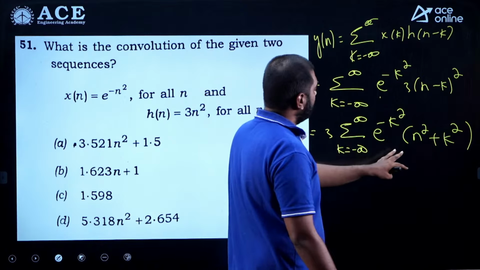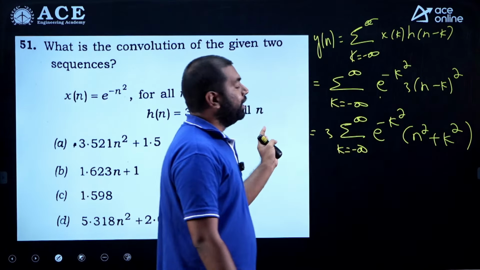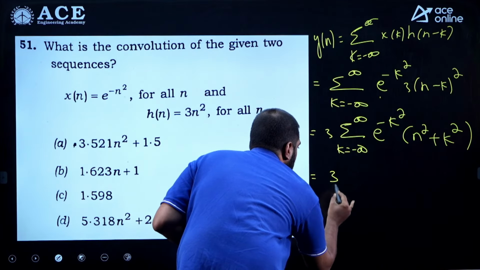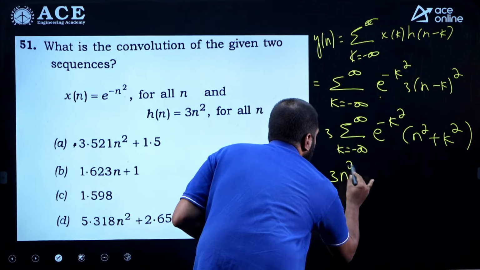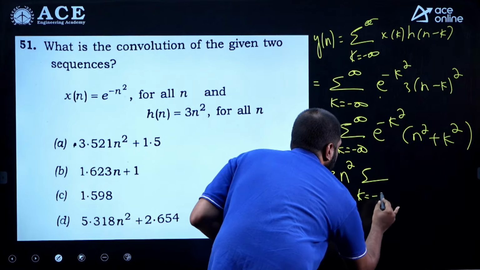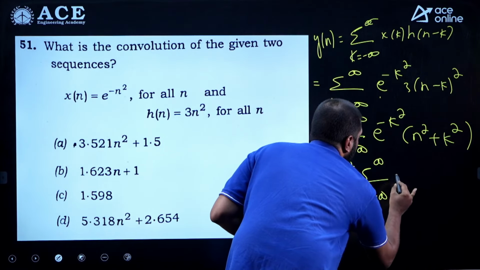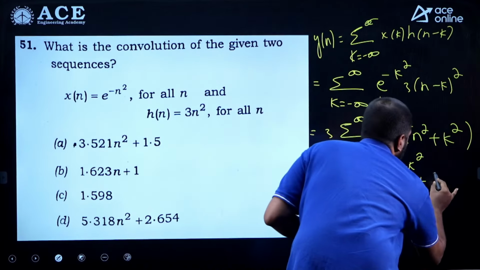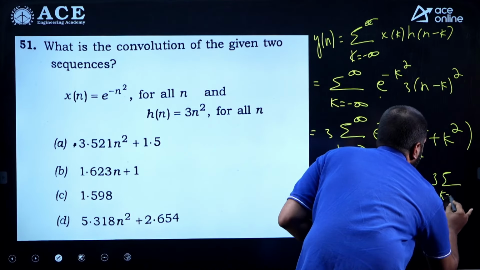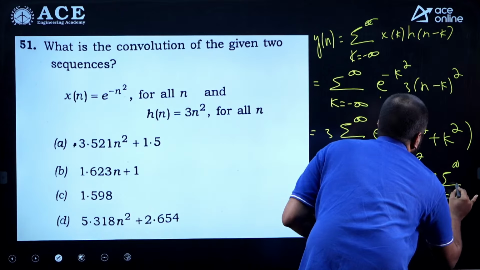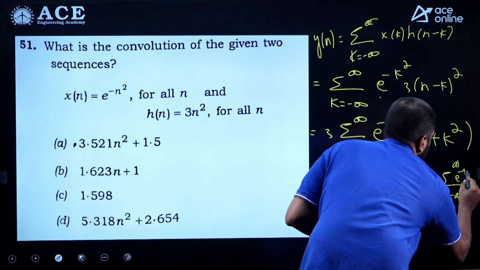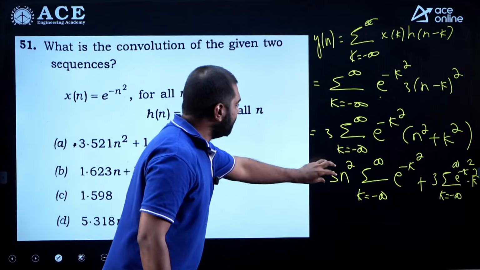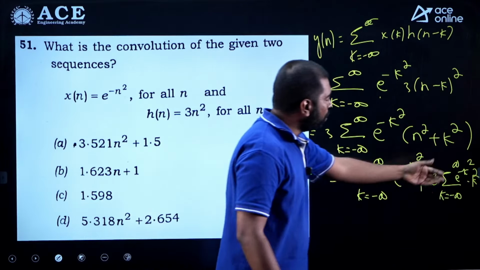Now you split them. n square is independent of k, so it comes out. So you have 2 terms like this. The first term will resemble 3n square summation k from minus infinity to infinity e power minus k square. And then the second term is summation k from minus infinity to infinity e power minus k square into k square. So our answer should look like some a into n square plus some constant.